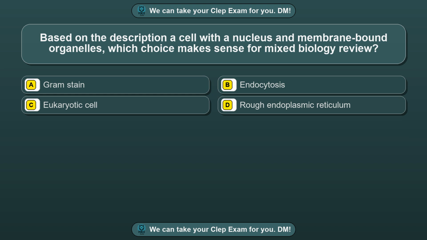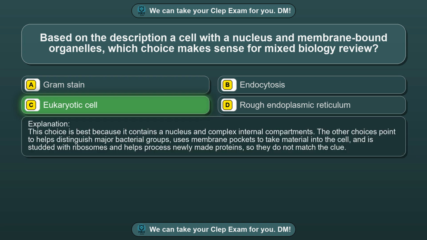Question 24. Based on the description a cell with a nucleus and membrane-bound organelles, which choice makes sense for mixed biology review? Option A, Gram stain. Option B, endocytosis. Option C, eukaryotic cell. Option D, rough endoplasmic reticulum. The correct answer is option C, eukaryotic cell.